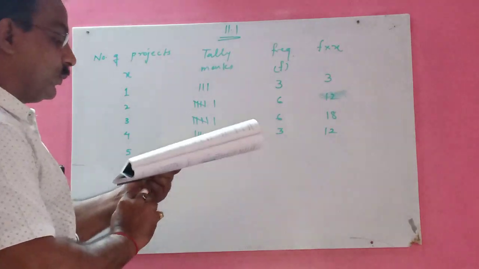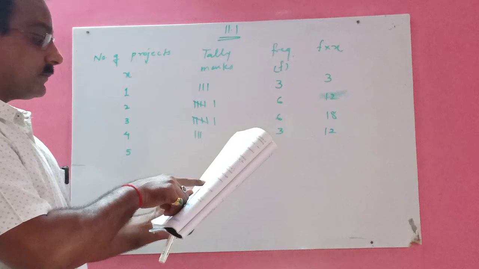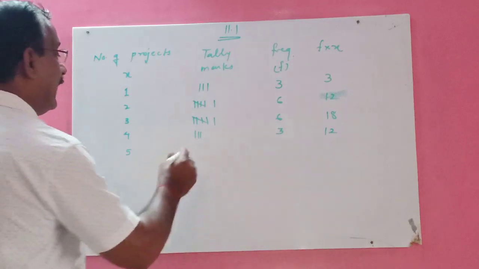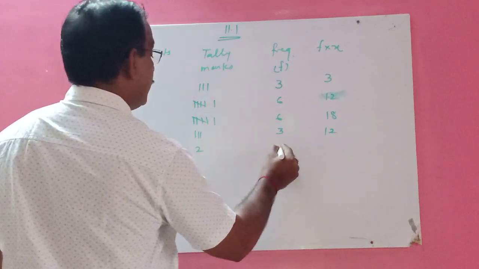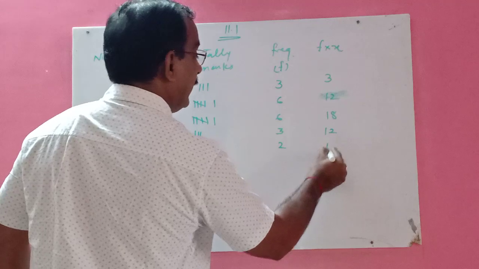Finally, how many schools kept 5 projects? We have 1, then 2 schools, 2 tally marks. So here 2, 5 twos are 10.